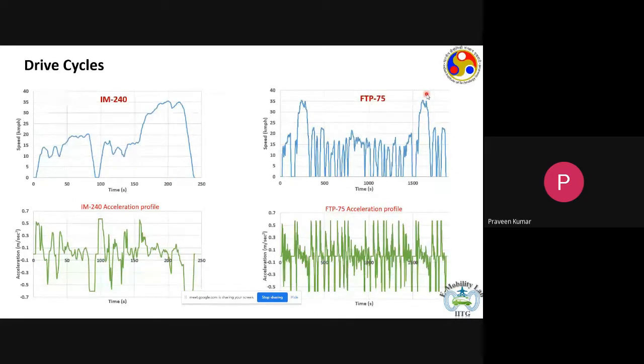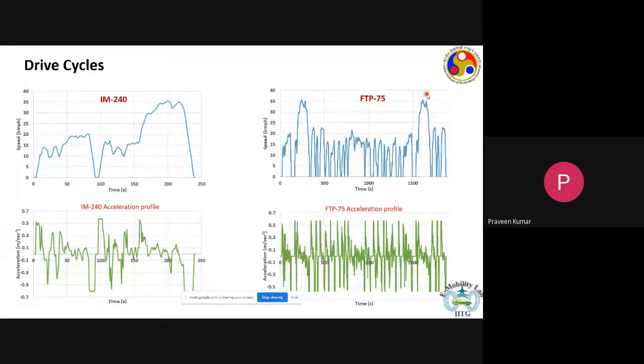Now, on this slide, we have two more drive cycles. One is IM240 and the other one is FTP75. Both again represent the city conditions because we don't have any high speed driving profiles in any of these drive cycles. High speed usually refers to highway driving, and highway driving is a very easy condition to handle for any kind of prime mover, because you will more or less drive at a constant speed. Maybe every now and then you would accelerate. Very occasionally, you might need to brake, but it's more or less continuous smooth driving.